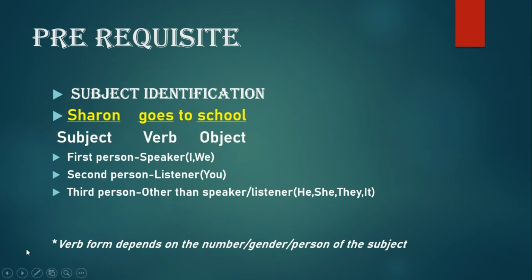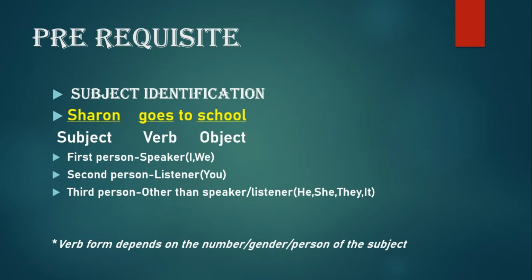Now, why is the subject so important? Because the verb form depends on the number, gender or person of the subject. As the number of the subject changes, whether it is singular or plural, or whether it is male or female, or whether it is in first, second or third person, the verb form changes accordingly. And that is why the subject is important.